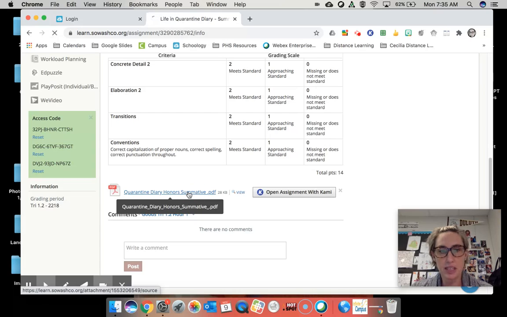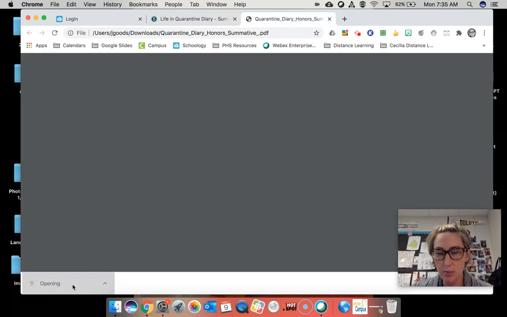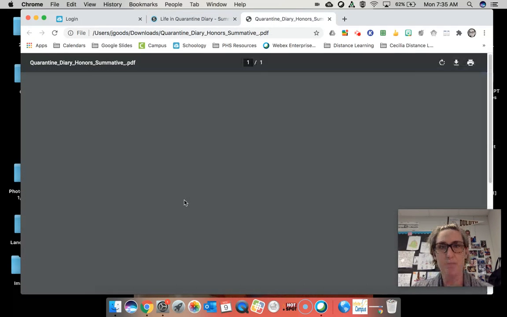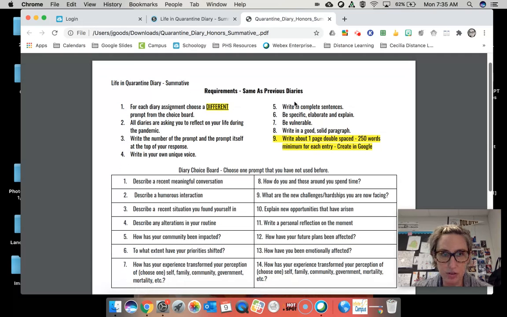That's the one you're going to want to get, and you're putting it into your Google Drive, Google Docs, because you do have to type this double-spaced Times New Roman. It has to be about a page long, 250 words. So you guys have seen this assignment before. It's the same as your previous diary. You're going to choose a different prompt than the one you wrote on the first time.